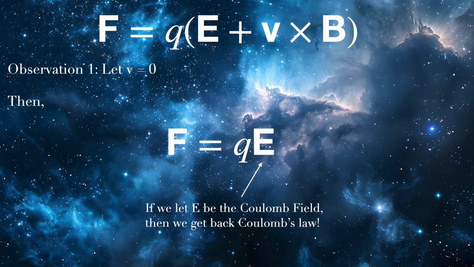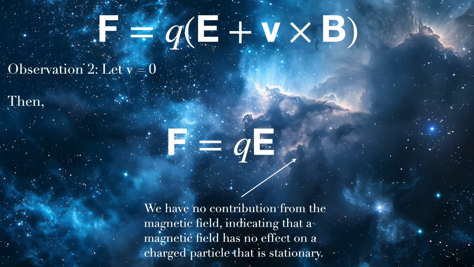But the specialty comes from the fact that if we set E to be the Coulomb field and multiply that to Q, we just get Coulomb's law back. So in essence, we've just derived Coulomb's law from the Lorentz force law. Observation number 2. If we still set V equal to 0, we find that we have no magnetic contribution. Or in other words, the magnetic field has no effect on a stationary charged particle. And this is another important fact in magnetostatics.